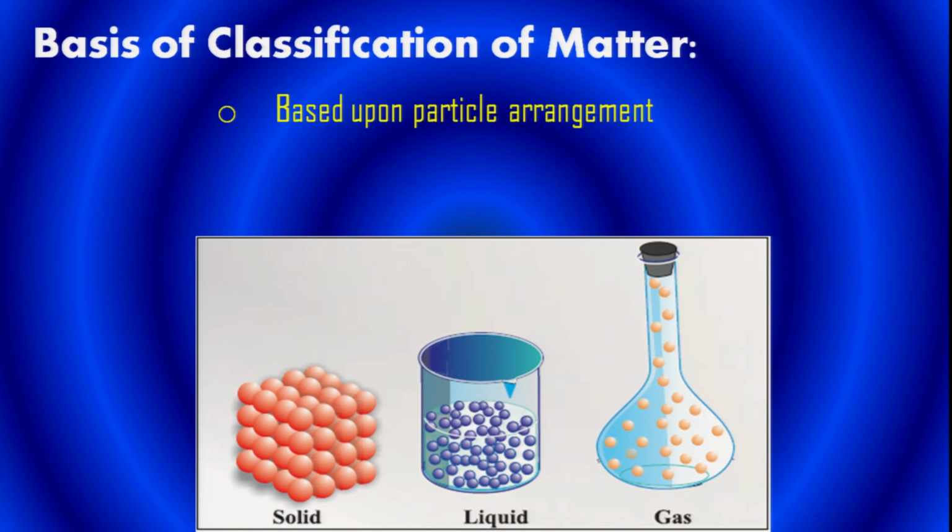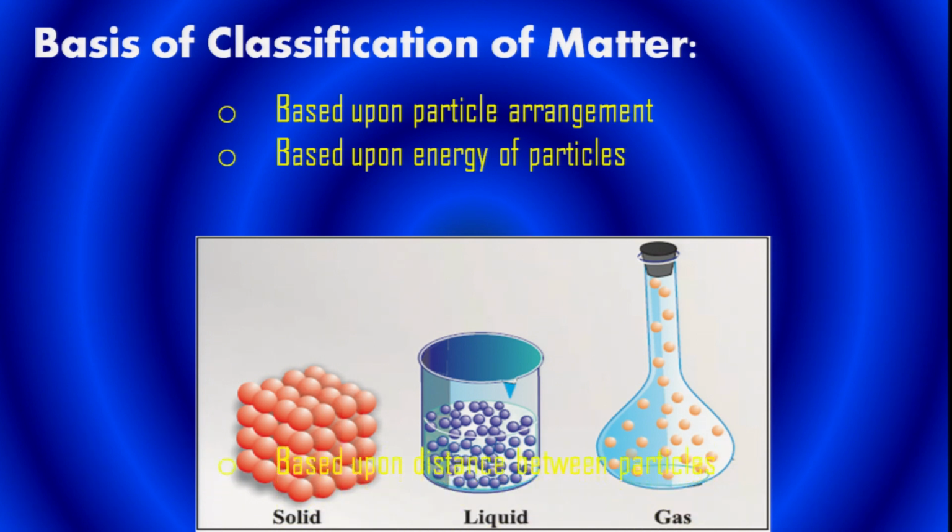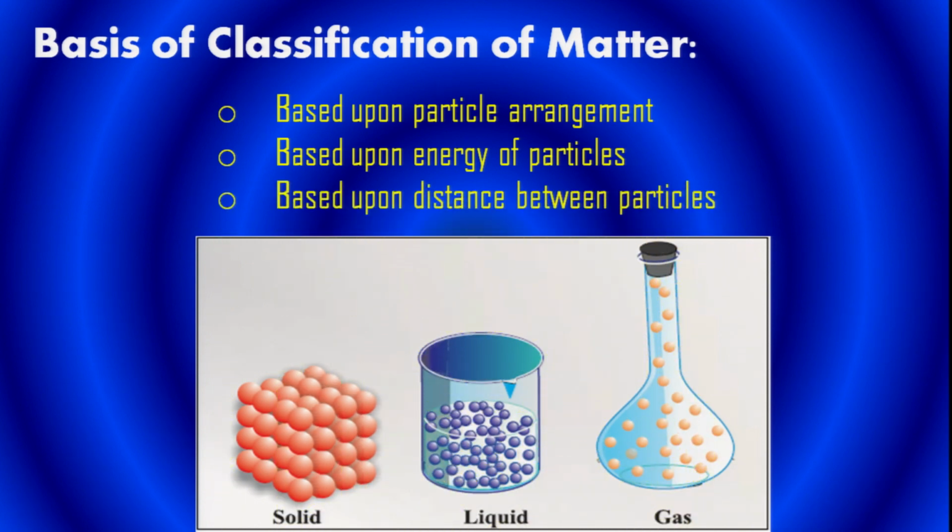You can see the differences in this figure. The classification is also based on the energy of the particles, which I've talked about, and then on the distance between the particles that you are able to see on the screen also.